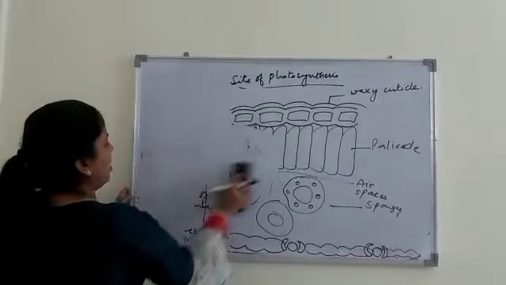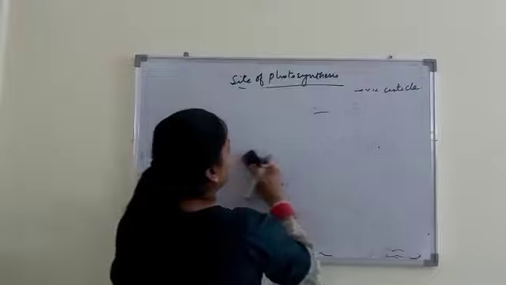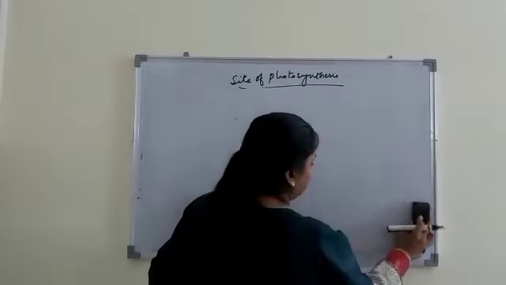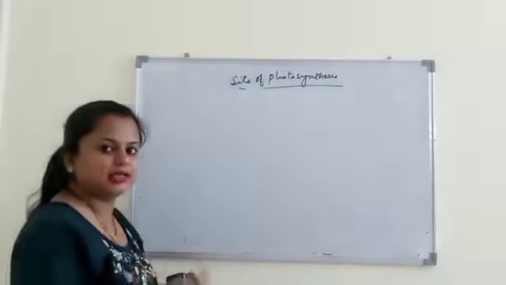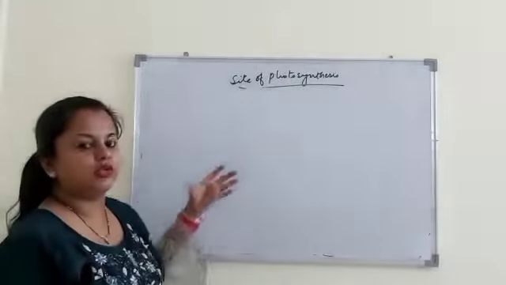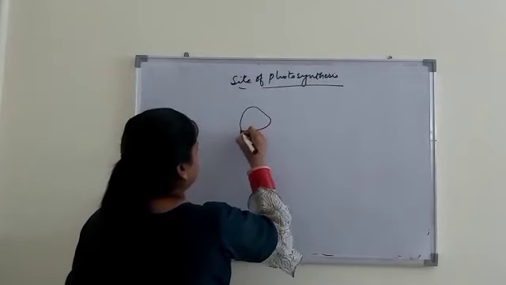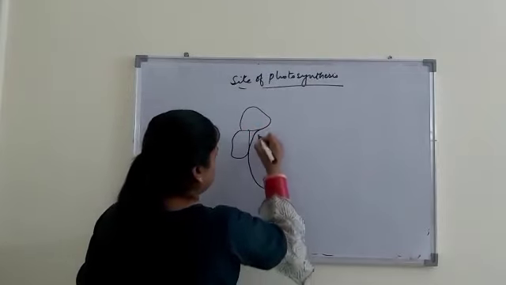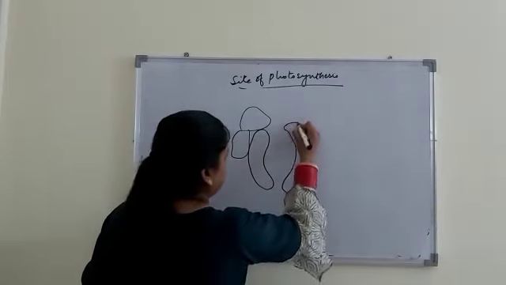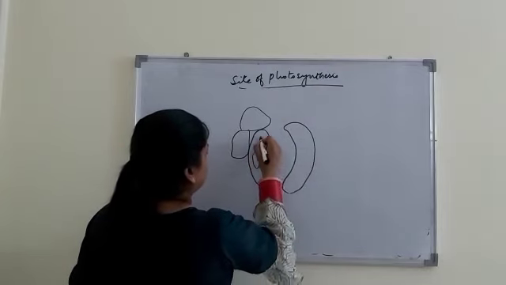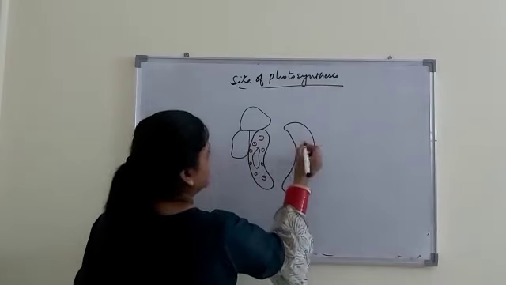So if we discuss opening and closing of stomata, then stomata are opened and closed with the help of guard cells, and along with gaseous exchange, stomata help in transpiration, that is loss of excess water. So if this is epidermis, these are epidermal cells. These are guard cells, and in guard cells also chloroplasts are present. So these are chloroplasts and this is nucleus.